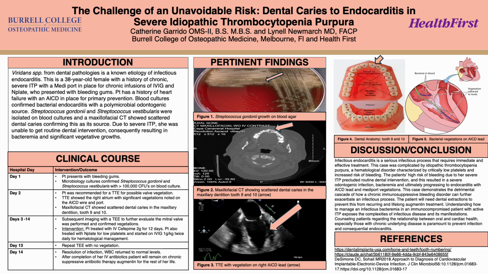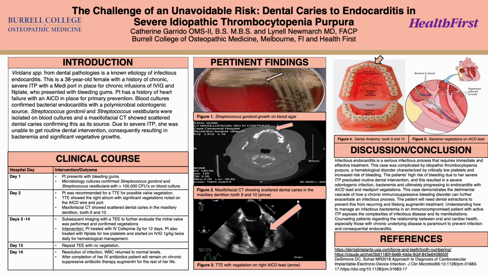On days 3 to 14, there were several interventions that were made. Subsequent imaging with a TEE further evaluated the mitral valve and confirmed vegetations. The patient was also treated with IV cefepime 2 grams for 12 days, as well as end plate for low platelets, and started on IVIG 1 gram per kilogram twice daily for hematological management.